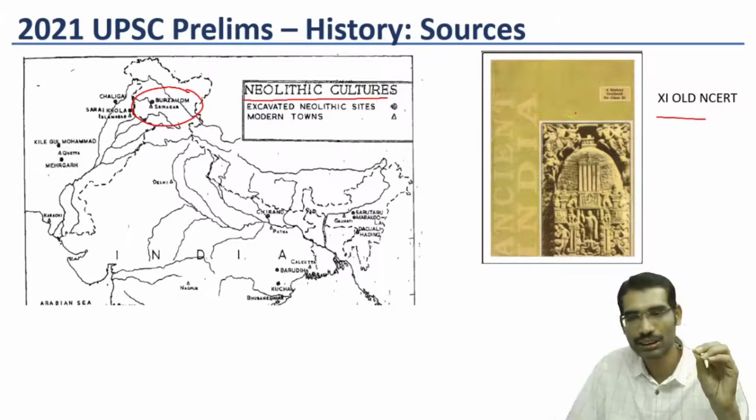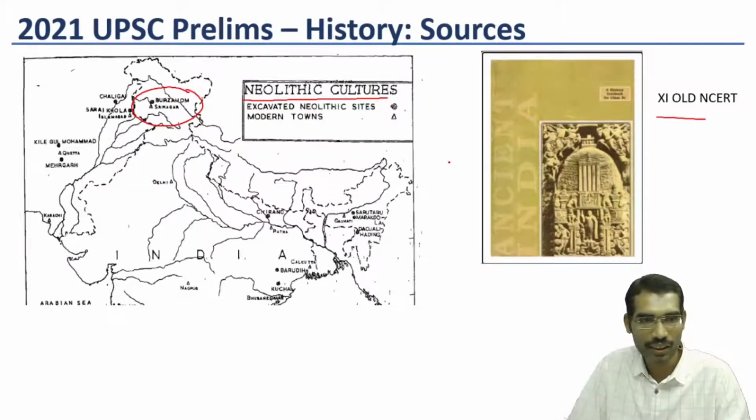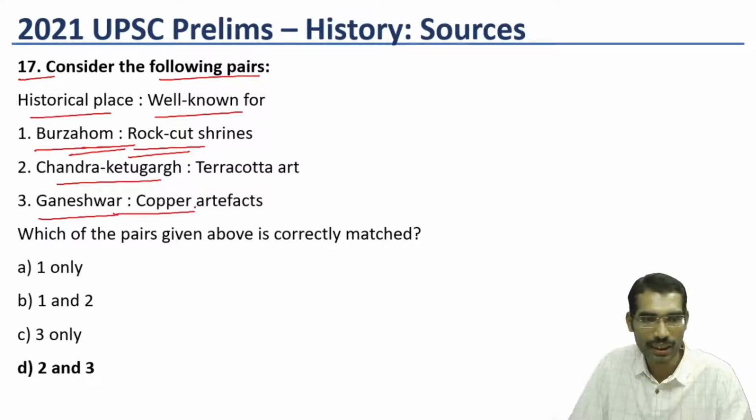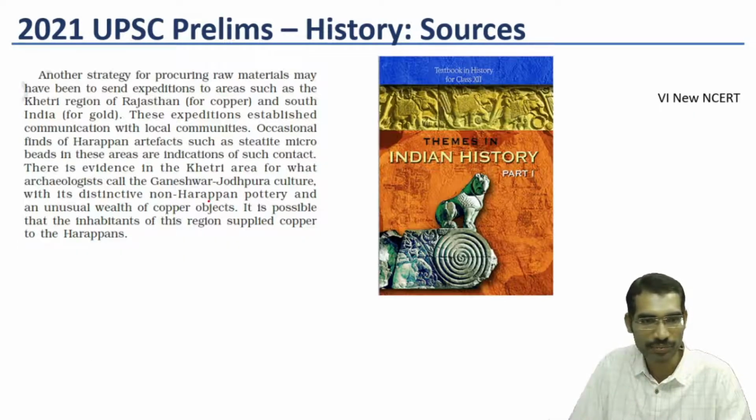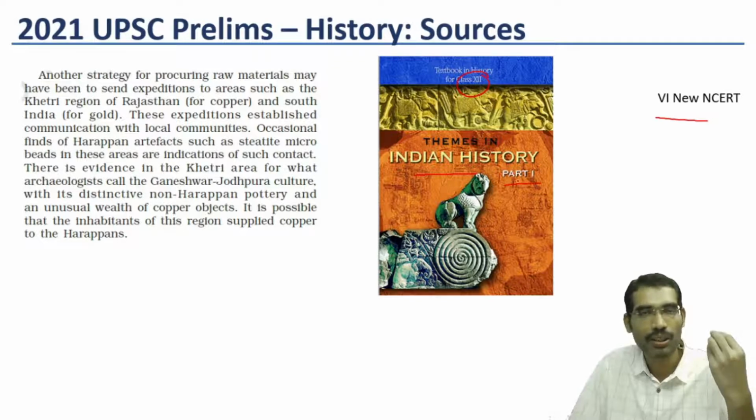So this information comes from this particular book. And from the new NCERT, we can get the information for other parts. Ganeshwar copper artifacts: here it is the 6th NCERT, 12th NCERT, the first part, Themes in Indian History Part 1, in the context of the Harappan civilization.